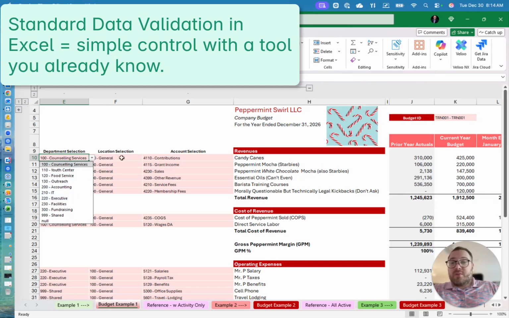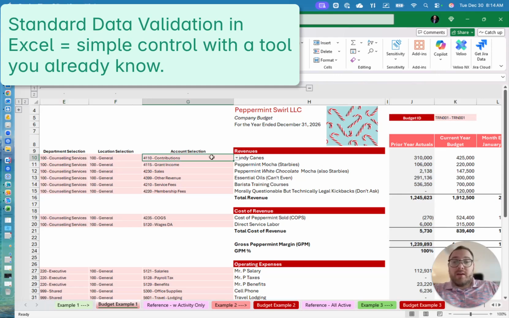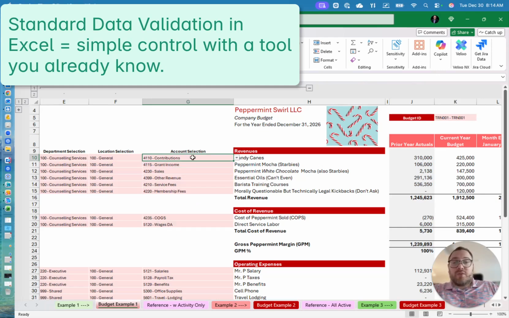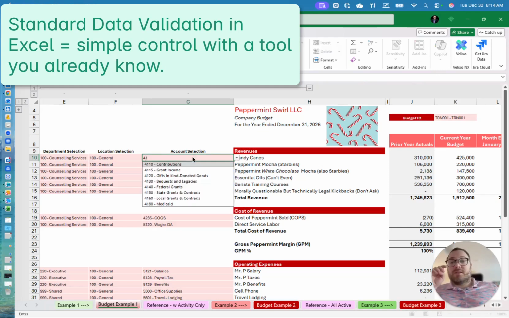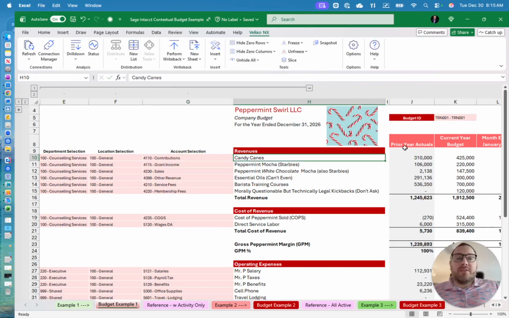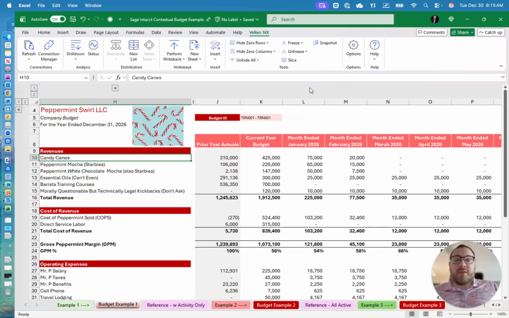What dimension value do I want? What location do I want? What GL account do I want? And these are all drop-down lists, which of course also have type ahead. So I can go ahead and type in what I want. And that's going to refresh and show me my prior actuals for reference. Because this is Excel, it's very easy to just collapse that when I'm done.